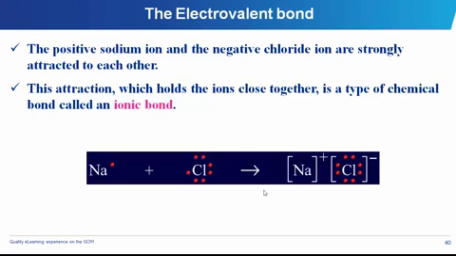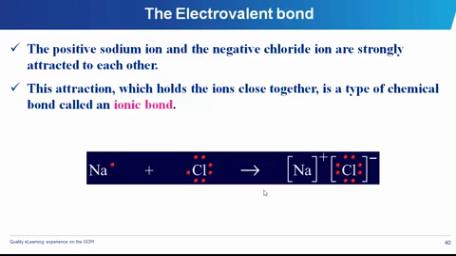It's a bond that is being formed when an atom loses an electron or more electrons to another atom. Now, this usually occurs between elements like sodium and chlorine, where sodium can give out one electron to chlorine, so it can attain its own stability, and chlorine also can attain its own stability.